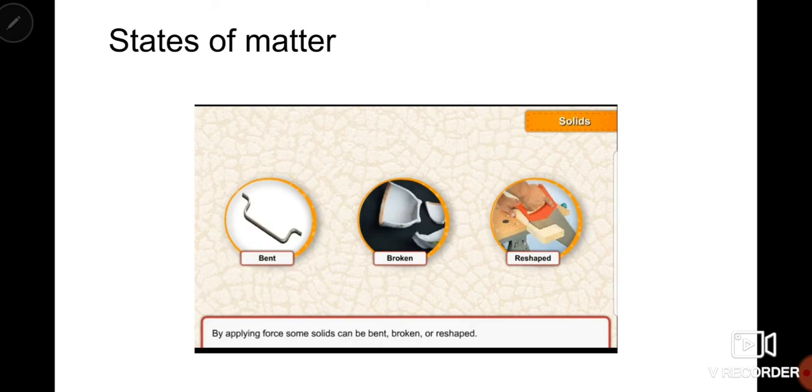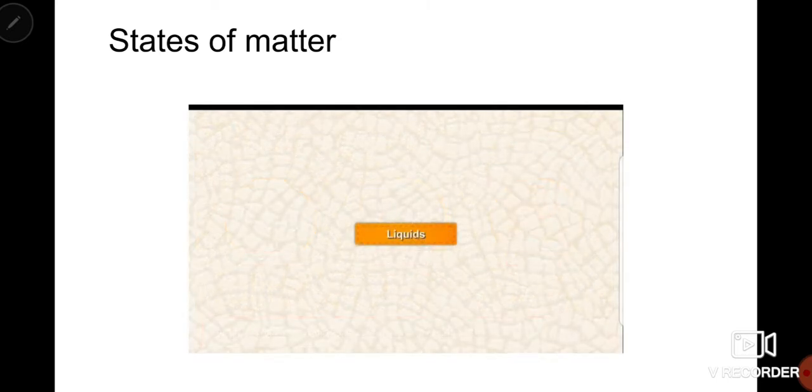By applying force, some solids can be bent, broken or reshaped, as you can look into the picture. For example, a cup. By applying force, we can break it. We can use timber, we can use wood. By applying force, we can give it a different shape. By cutting it, we can change it into furniture.